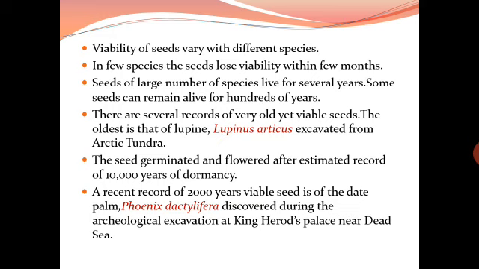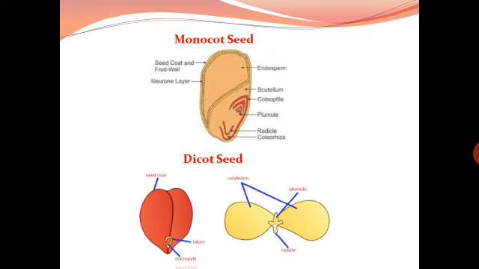The oldest is that of lupine, Lupinus arcticus, excavated from the Arctic tundra. Here, the seed germinated and flowered after an estimated 10,000 years of dormancy. And a recent record of a 2000-year-old viable seed is of the date palm, Phoenix dactylifera, discovered during archaeological excavation at King Herod's palace near the Dead Sea. So this is about the viability of the seeds.